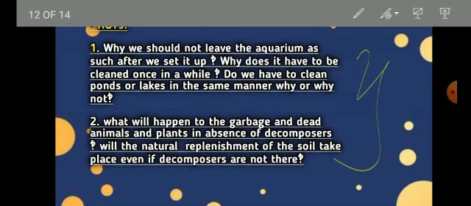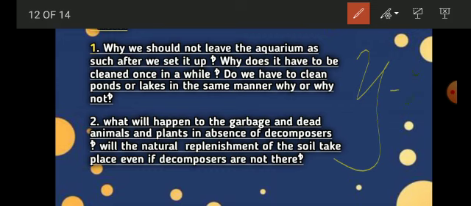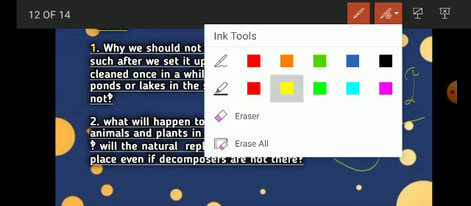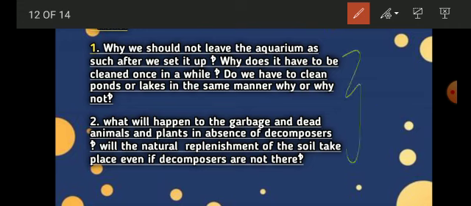So these are the two important HOTS questions that are given in your textbook. So you can even make a note of these two questions. The first question says, why should we not leave the aquarium as such after we set it up? Why does it have to be cleaned once in a while? Do we have to clean ponds or lakes in the same manner? Why or why not? So this is the first question.